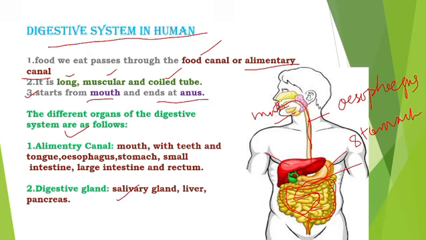This is the small intestine, a coiled-like structure. Small intestine. This is the large intestine.